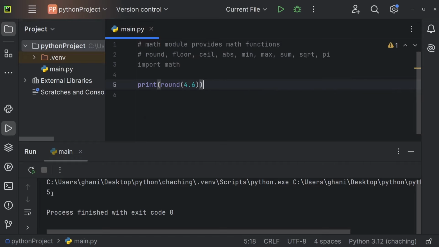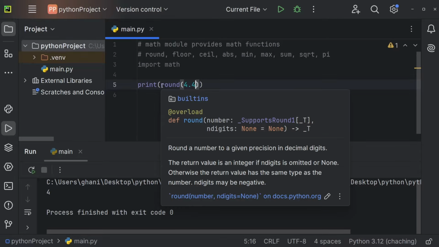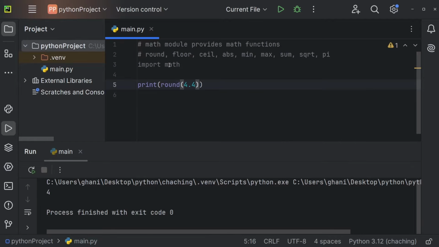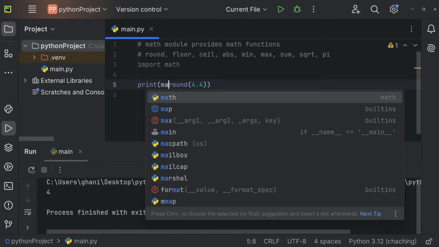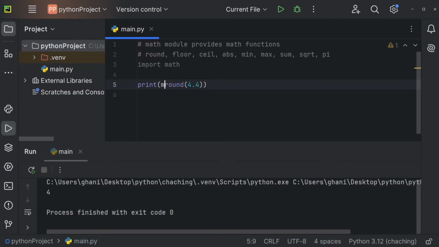And now we're getting 5. So this will round up if it's bigger than 4.5, and this will round down if it's less than 4.5. And as you can see, we're just calling the round function. So this here is a built-in function, as you can see. And you know that this is not a math function again, because we're not accessing math.round, but instead we're just accessing round. So round is built in.